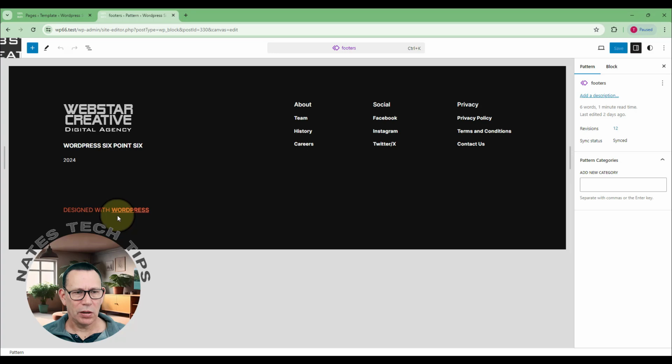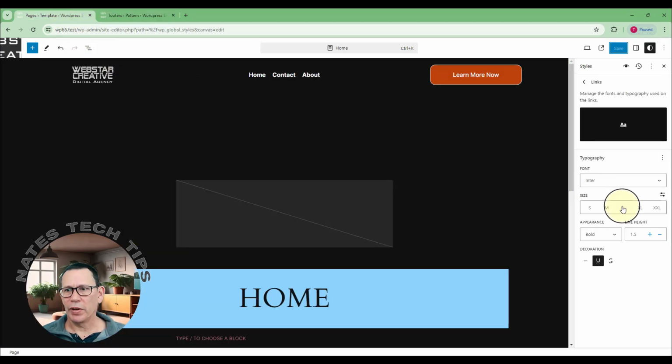I now have this underline. Okay, so a lot of people don't like that. They want to get rid of it. Okay, and that's how simple it is to do. That's all you have to do.